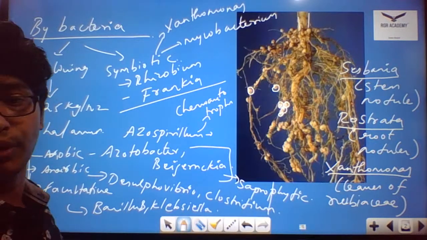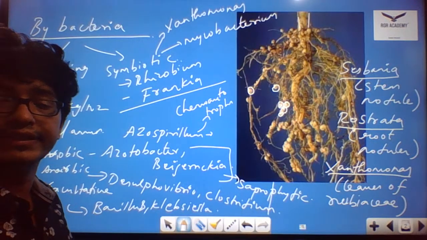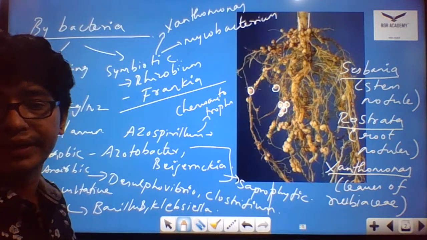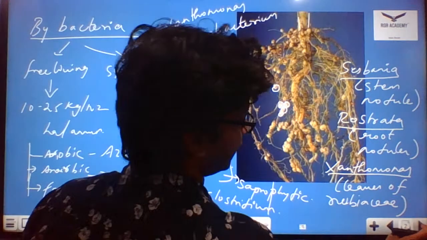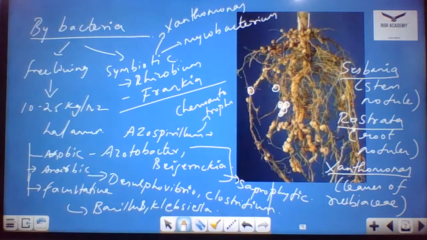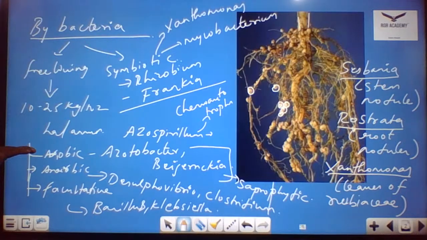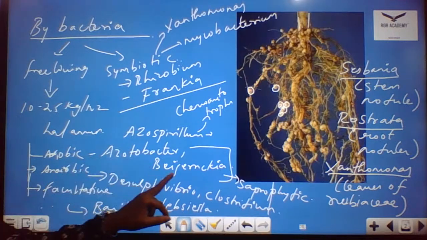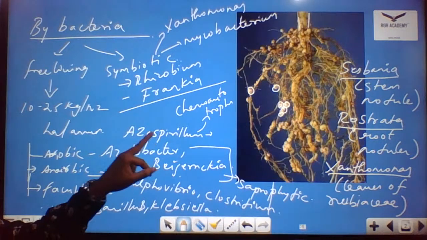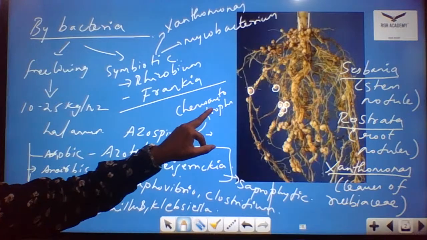Now we're going to discuss the cyanobacteria. So let us quickly recap. Bacteria can be classified into free living and symbiotic. Coming to free living, it may be aerobic, anaerobic, or facultative. Coming to aerobic, Azotobacter, Beijerinckia, these two are saprophytic. Azospirillum is a chemoautotroph.